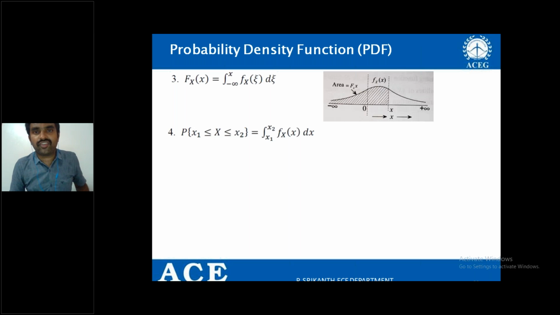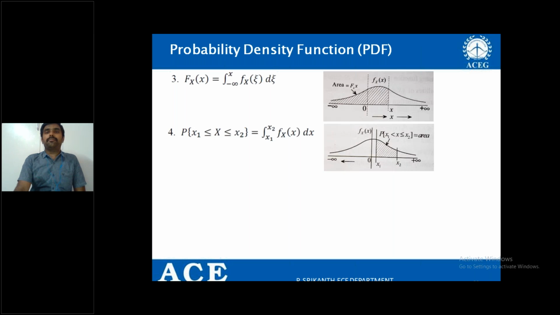And here, what is the relation we can write? P of x1 less than or equal to X less than or equal to x2 is the integral from x1 to x2 of f_X(x) dx, right? So this is the pictorial representation for the property. How do you prove this? Same as the previous proof. We all know that P of x1 less than X less than or equal to x2 is F_X(x2) minus F_X(x1) from the properties of the CDF. We all know that. Am I right?